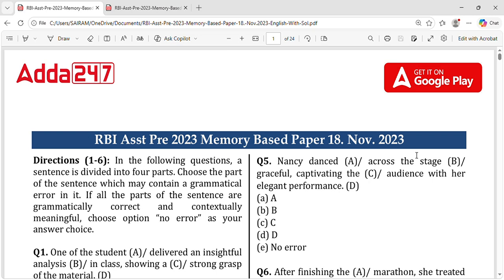Today we are back with RBI preparations again. Due to some issues, I couldn't make it earlier, so today I'm coming back with an English session. As I told, reasoning and English are the most important parts to get a good result. So we have to start with English today.